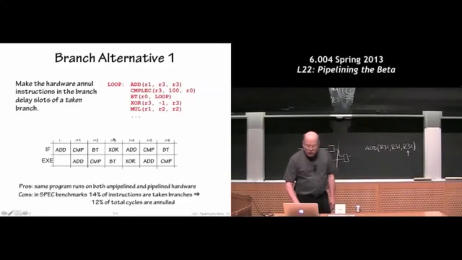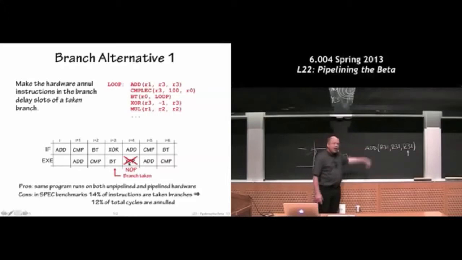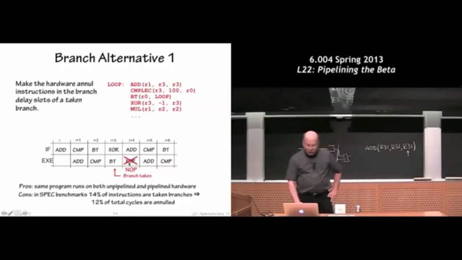So branch alternative 1, annul the instruction. When I take the branch, what I'm going to do is simply replace that XOR as it moves from the instruction fetch. So I sort of know the branch decision right here. As this instruction would have normally moved through into the instruction register for the execute stage, as it does that move, if I don't want to do it, I'll replace the instruction I fetched with one of these magic no-op instructions. Okay. So you can say, well, that gets the job done.